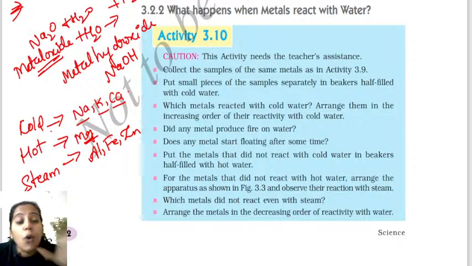Since they react with cold water, they don't need to react with warm water; especially sodium, it will burst. You should not react it with the hot water. Whenever sodium and potassium react with the water along with the calcium, they produce heat, children. They produce heat also. So can you tell me what kind of reaction this is? If it is producing heat, what can we call this reaction?